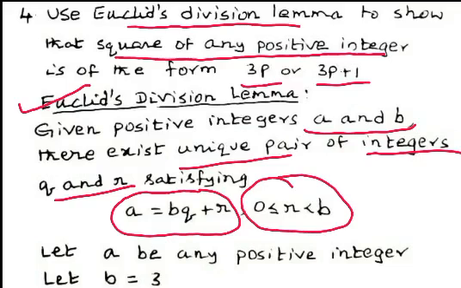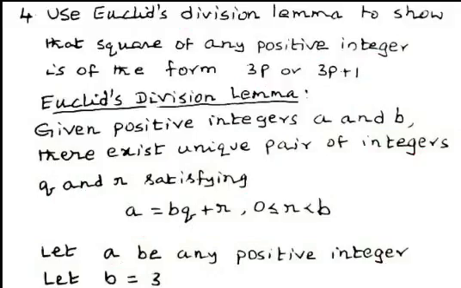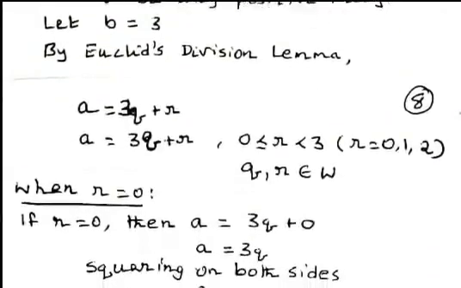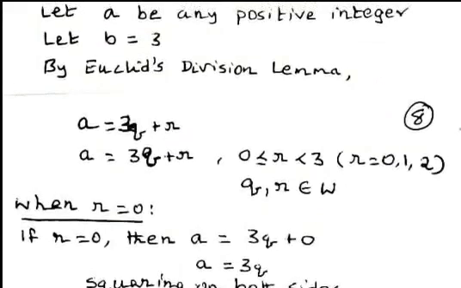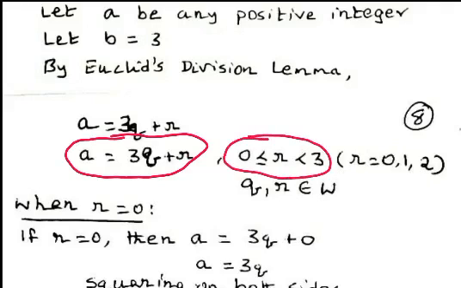Now we consider a and b values. Let a be any positive integer and b equal to 3. Now, by Euclid's division lemma, we can write a equals 3q plus r, where 0 is less than or equal to r, which is less than 3.